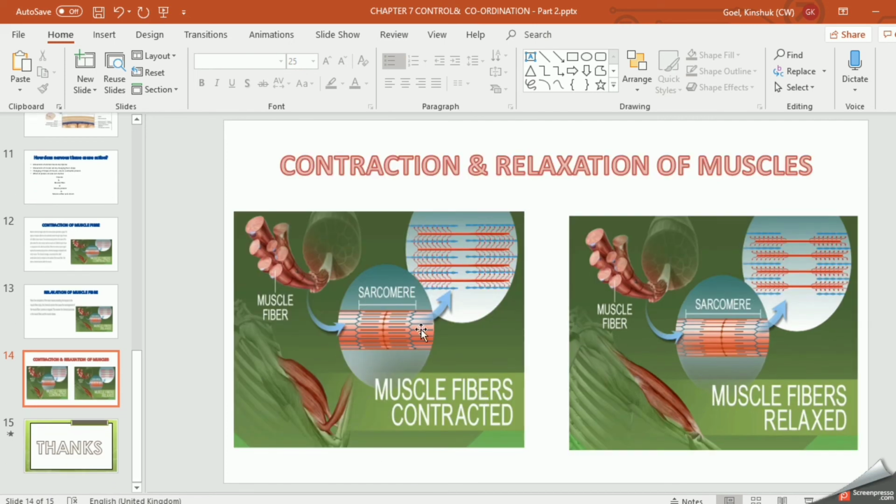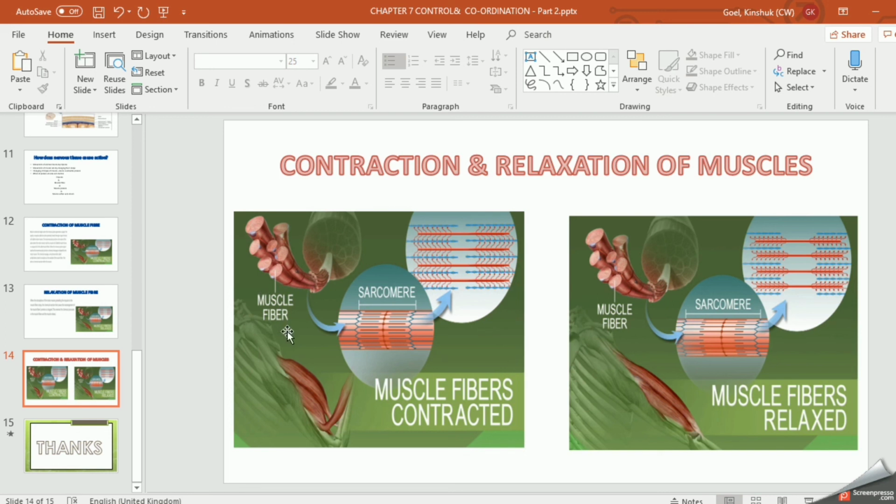See here. You can see the difference between these two diagrams, right? Here you can see the sarcomere, right? They come nearer. Clear? So this is the diagram of relaxing muscles and this is the diagram of contraction. So here muscles are one above the other, just like a sliding door. The muscles come one above the other. So you can see here the difference in the diagram, right?